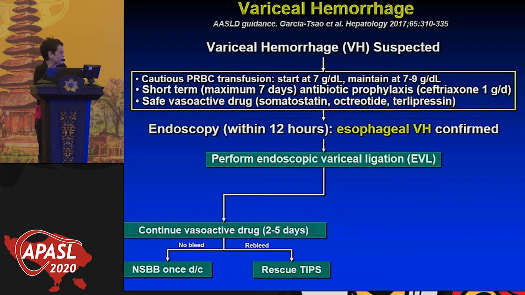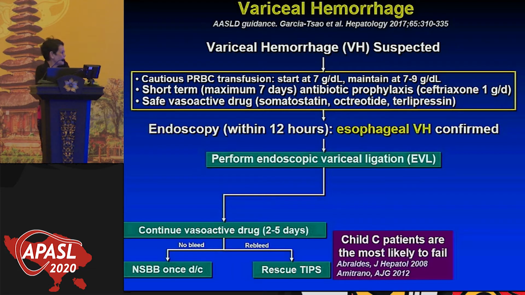And in these patients, we think of doing what is called a rescue TIPS. So the patients have failed the primary treatment with all these measures and ligation. Despite this, these patients bleed. So then you put a TIPS in, that's a rescue TIPS.